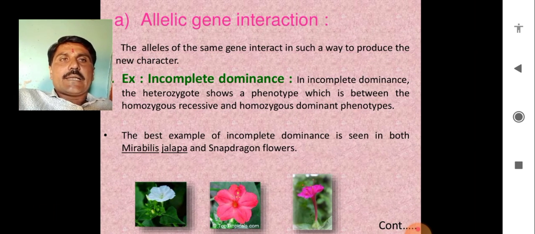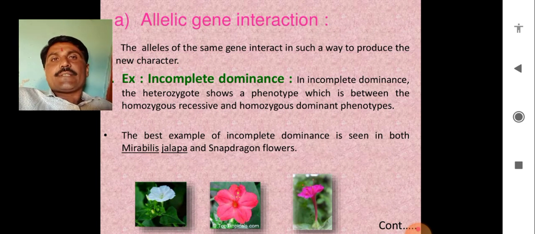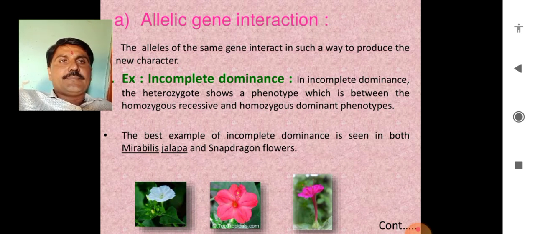Well, allelic gene interaction, that is incomplete dominance. It is dominance, but it is not complete dominance. The alleles of the same gene interact in such a way to produce a new character. What is the definition of gene interaction?